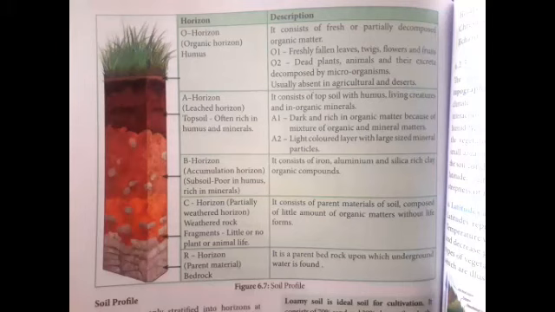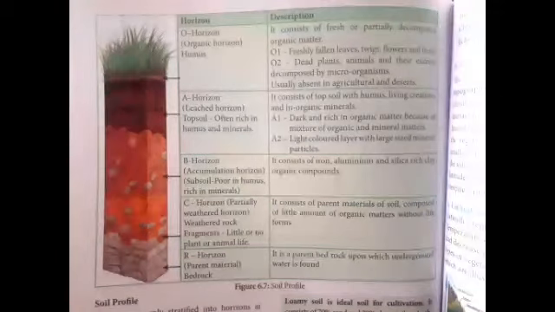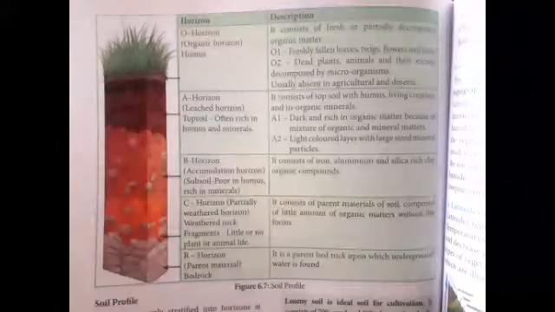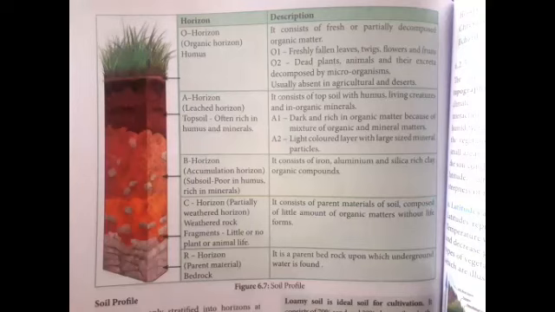Description: in the O horizon, we can see partially or fully decomposed organic matter. Further, the O horizon is classified into O1 and O2 horizons. In the O1 horizon, we can see freshly fallen leaves, fruits, and twigs. In the O2 horizon, we can see dead plants, animals, and excreta decomposed by microorganisms. But the O horizon is usually absent in deserts and agricultural fields.